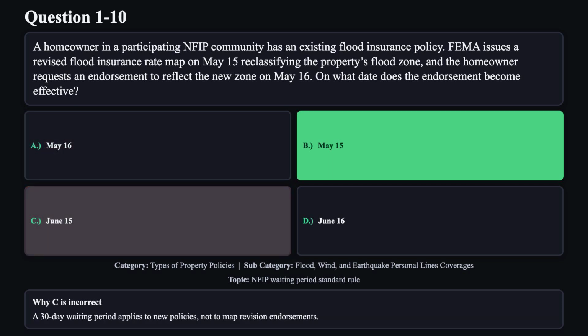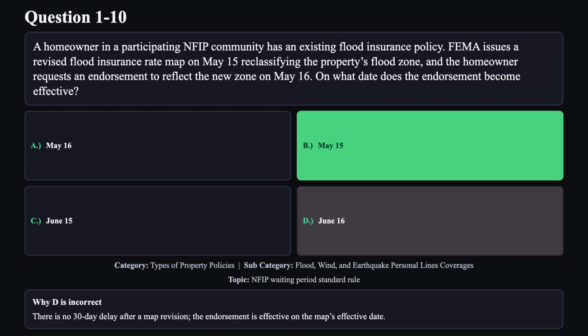Reason C is not correct. A 30-day waiting period applies to new policies, not to map revision endorsements. Reason D is not correct. There is no 30-day delay after a map revision. The endorsement is effective on the map's effective date.